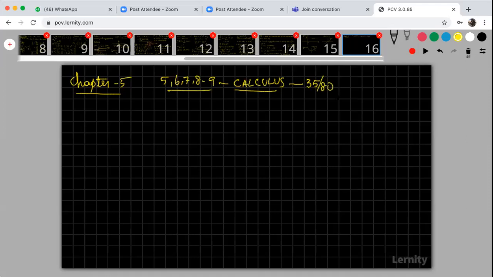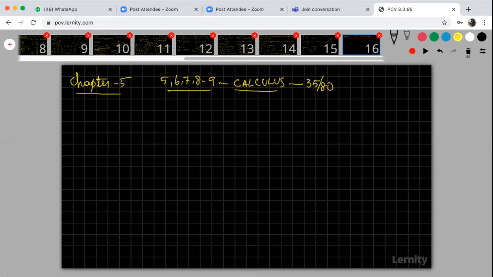So you're going to write that. I'm telling you about the previous year pattern. I don't know about this year. It may be changed, but definitely look at the weightage of this calculus. You have to realize the weightage of this calculus. 40 marks means 50%, 35 marks is nearly 45 to 50%. So nearly 50% weightage is given for this calculus.